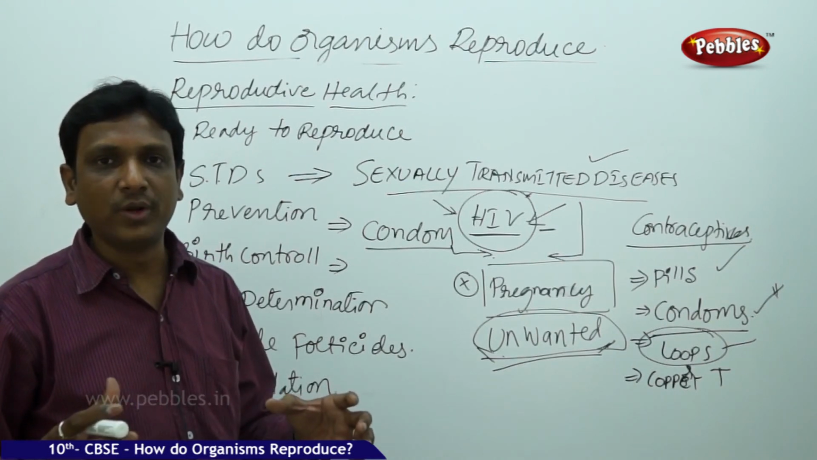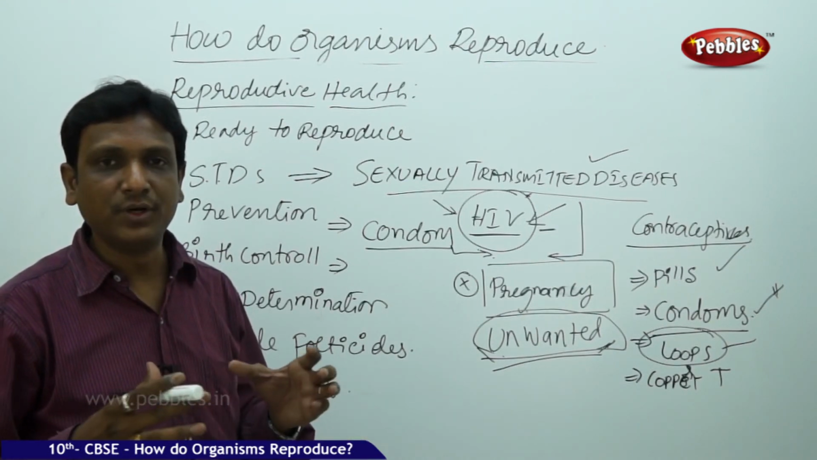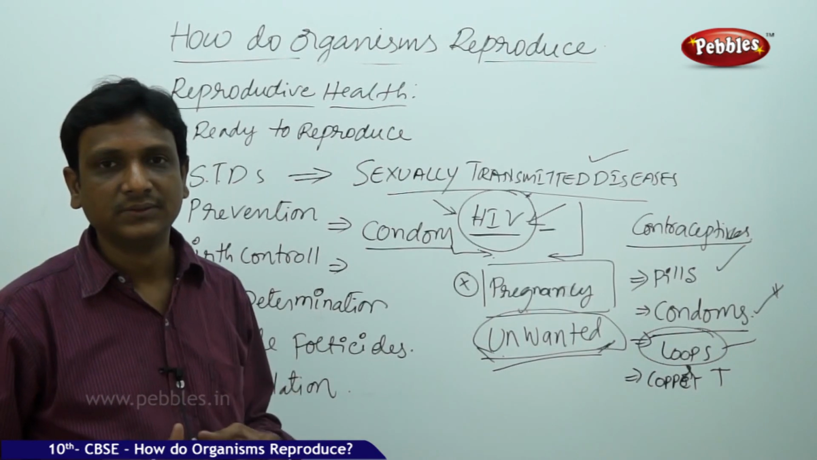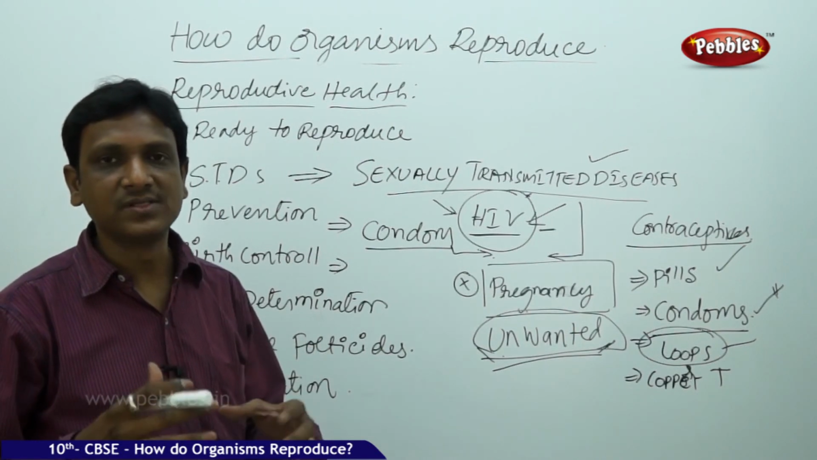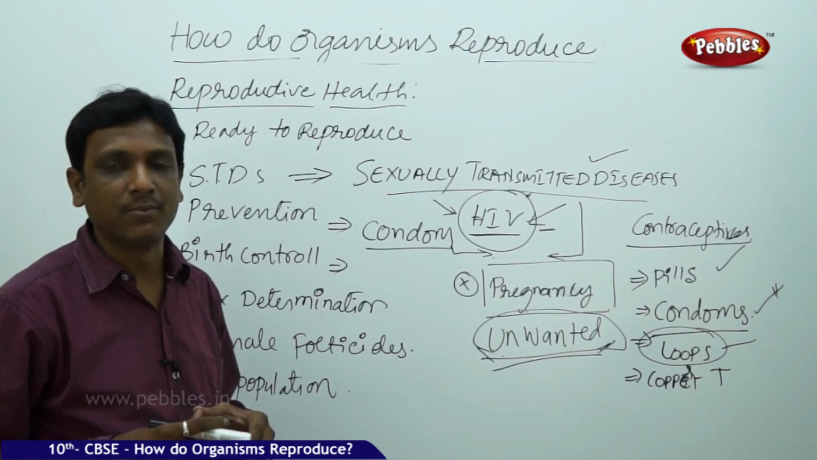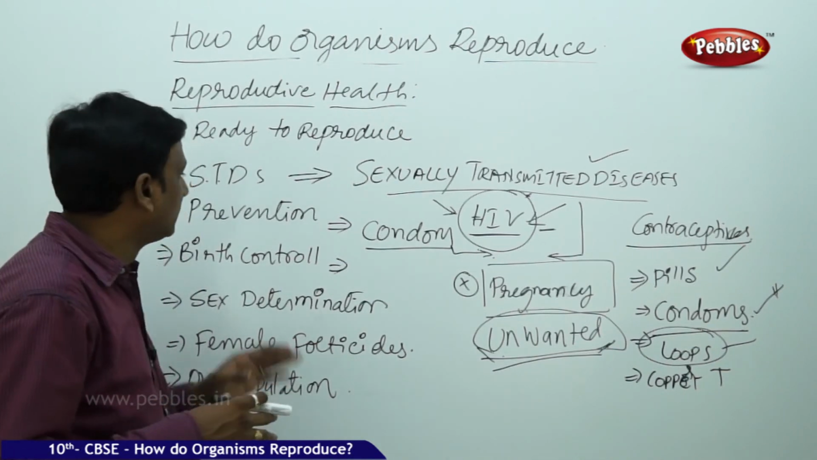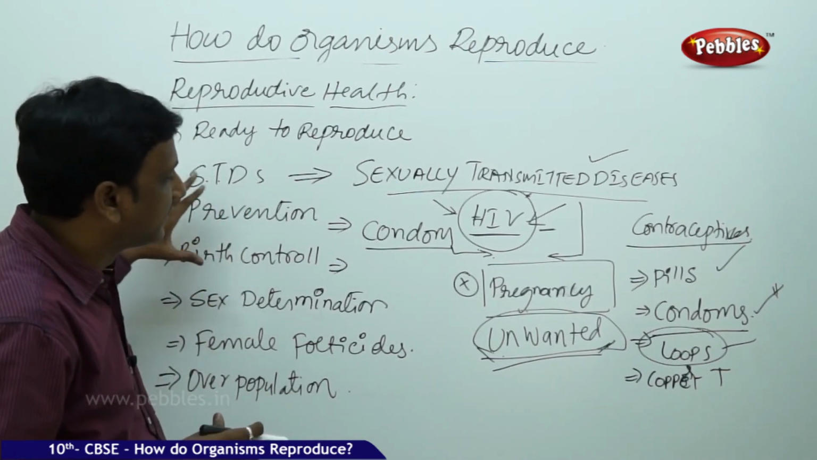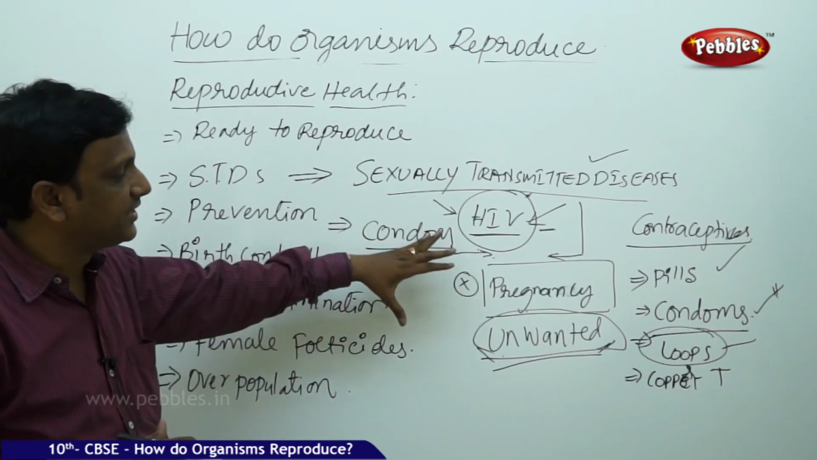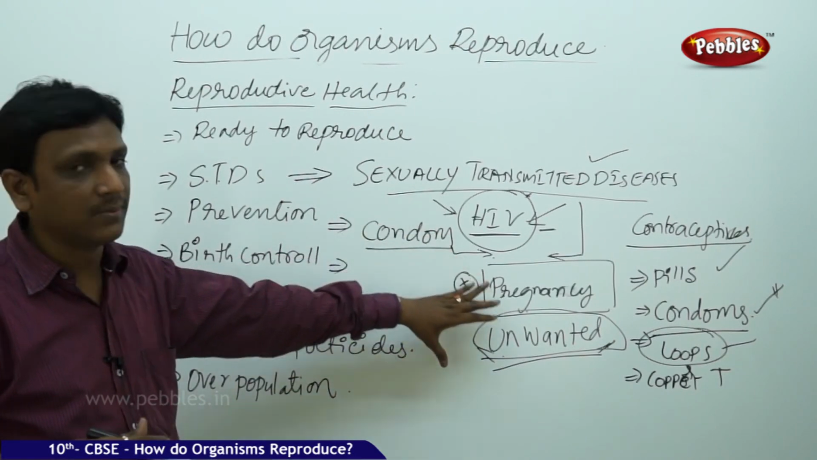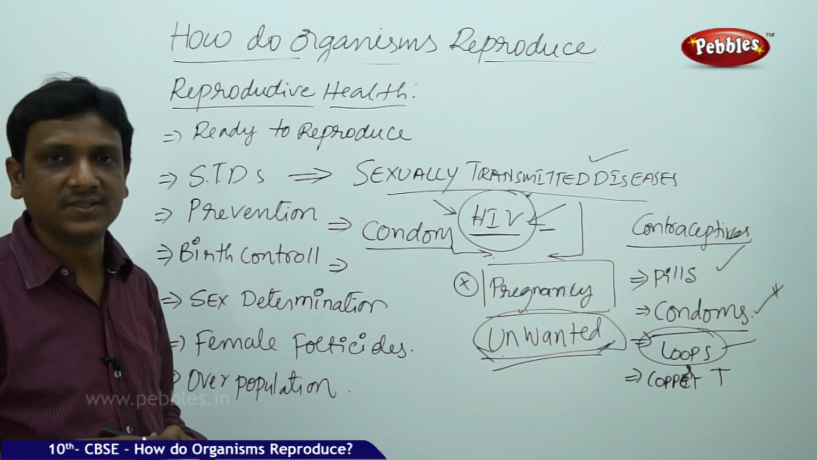So when the fetus is growing up, when the embryo is formed, that also can be removed by a surgical process called abortion. Sometimes when an unwanted pregnancy is initiated, if it has to be removed, that is done by abortion. That is a surgical method.